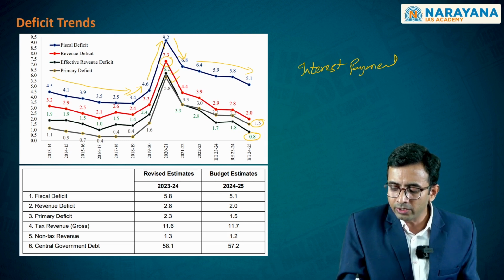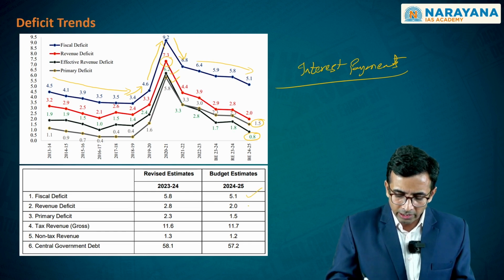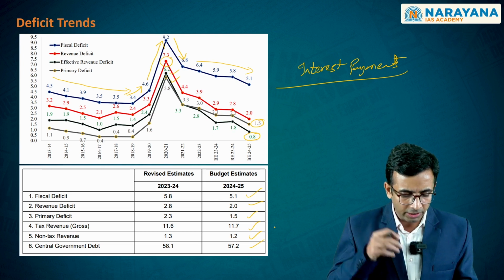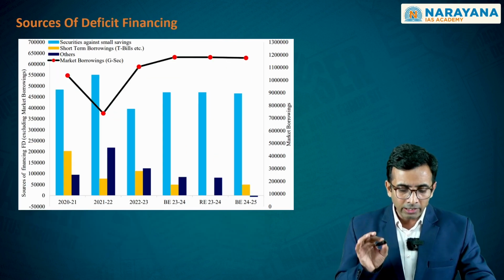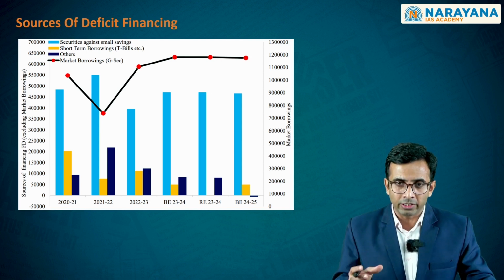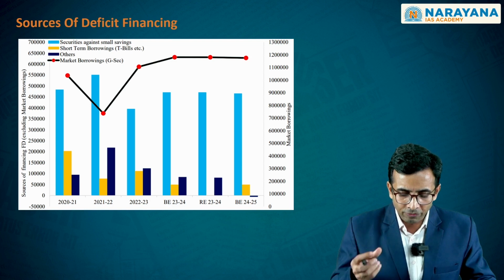It is showing another healthy trend. As you clearly see, these are some of the targets that the budget is mentioning. These are important for the preliminary examination. On the other hand, as there is this deficit, it has to be financed, and this financing is what we refer to as deficit financing.